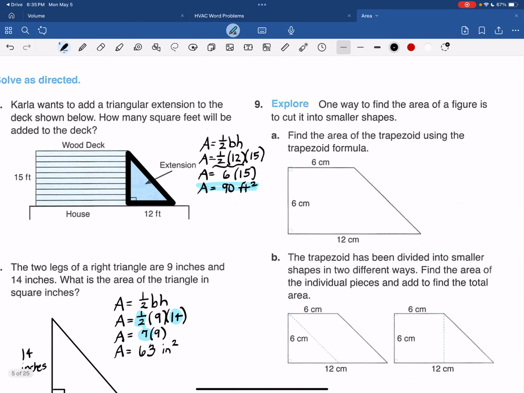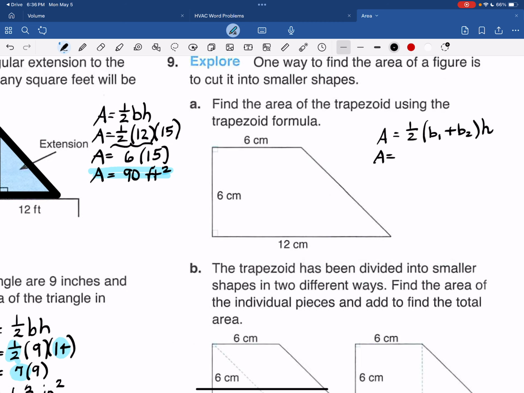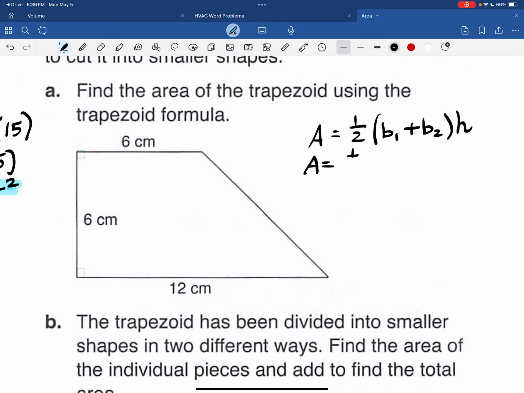Number 9. One way to find the area of a figure is to cut it into smaller shapes. Find the area of the trapezoid using the trapezoid formula. So that is 1/2 the sum of the bases times the height. So 1/2 of 12 plus 6, times 6.